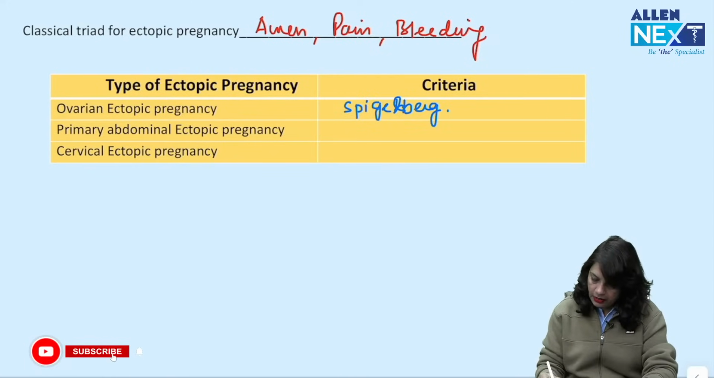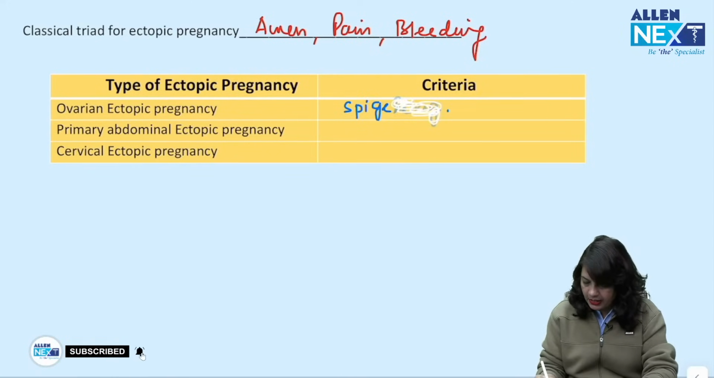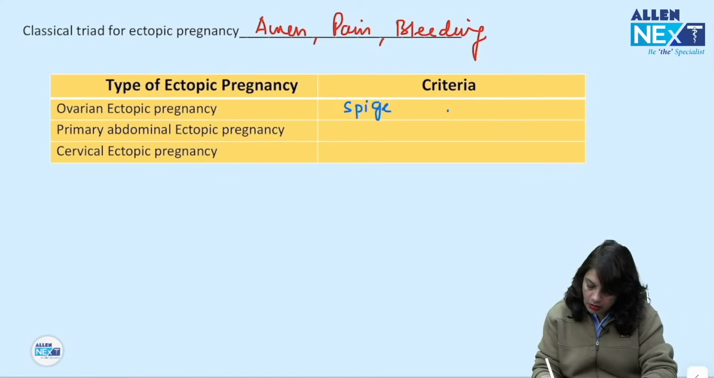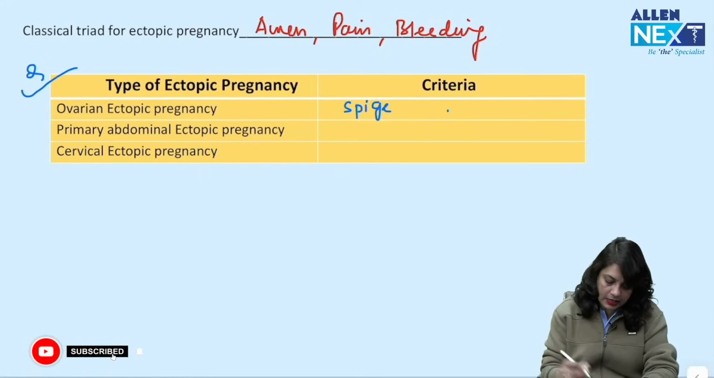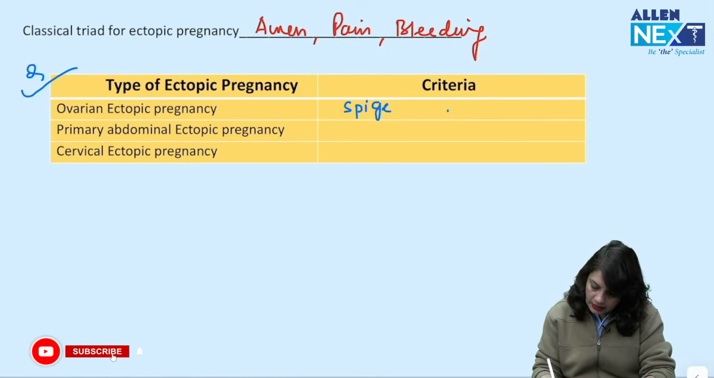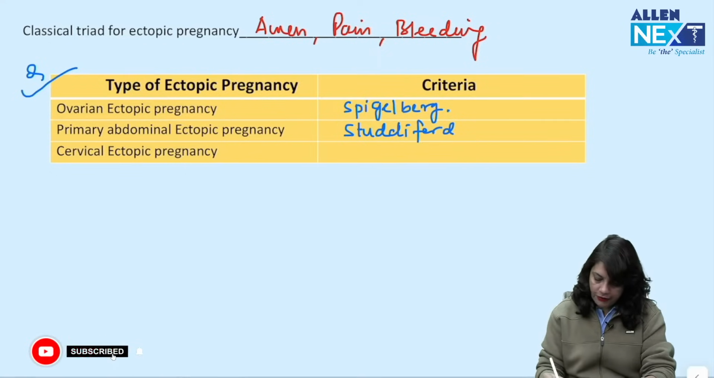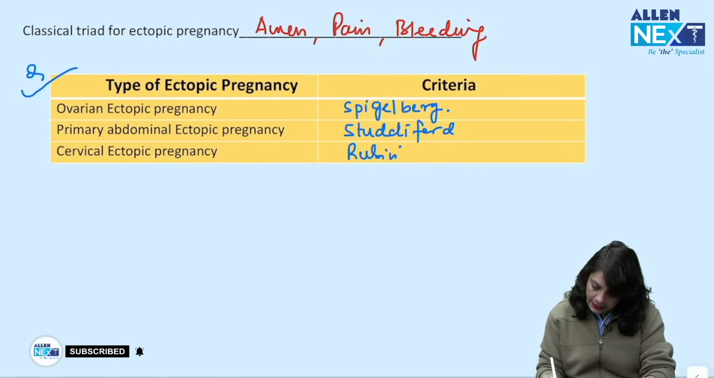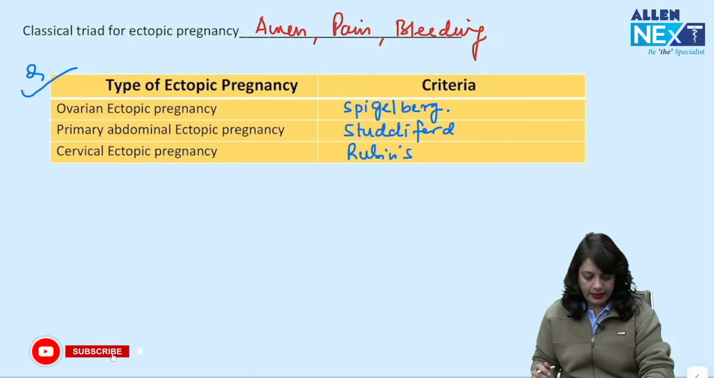Any student who is writing the NEET PG exam or INI-CET exam and attending the session, let me tell you, this session is going to be useful for you also, because these criteria are mostly asked in the PG exam. So for ovarian ectopic pregnancy, the criteria is Spiegelberg. For primary abdominal ectopic pregnancy, the criteria is Studdiford. And for cervical ectopic pregnancy, the criteria is Rubin's criteria.